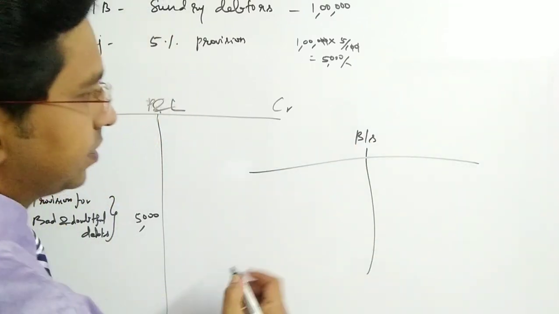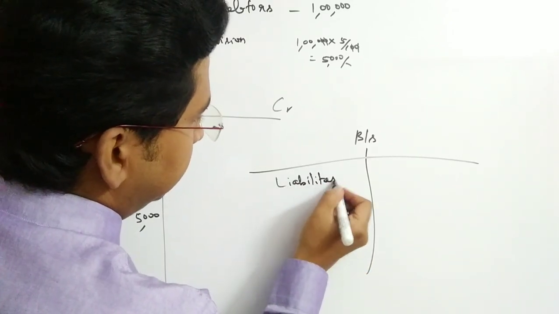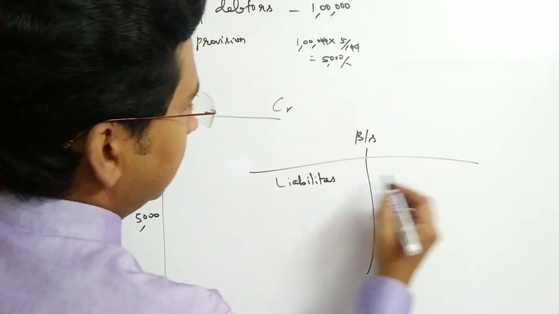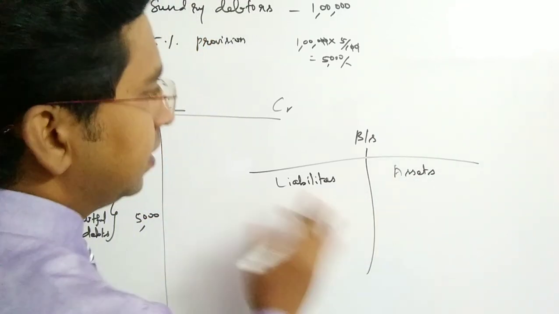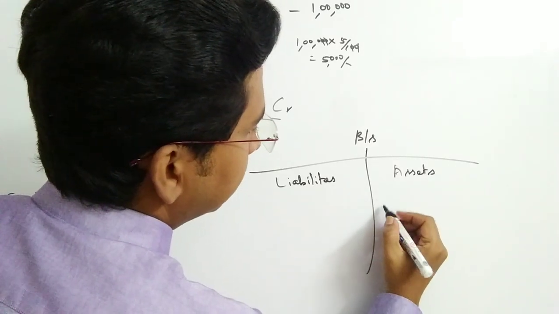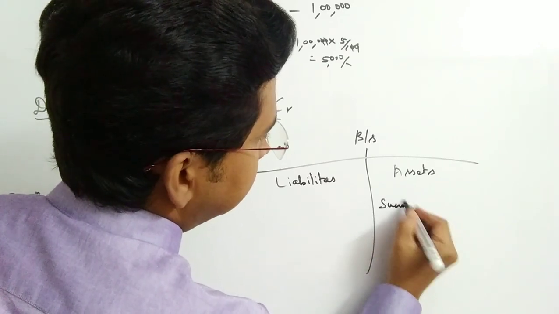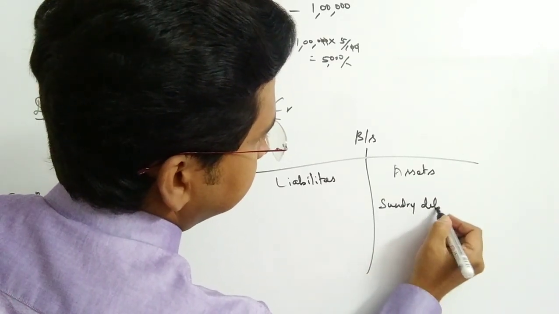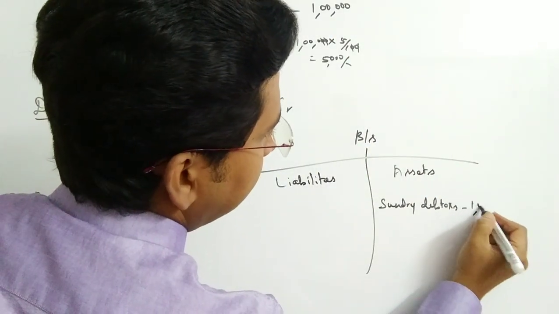Then the treatment in the balance sheet. Let's say this is liabilities and the right side is the asset side. Automatically, sundry debtors would fall under the asset side, under the subcategory of current assets. So write the sundry debtors. What exactly is the value? 1 lakh, isn't it?